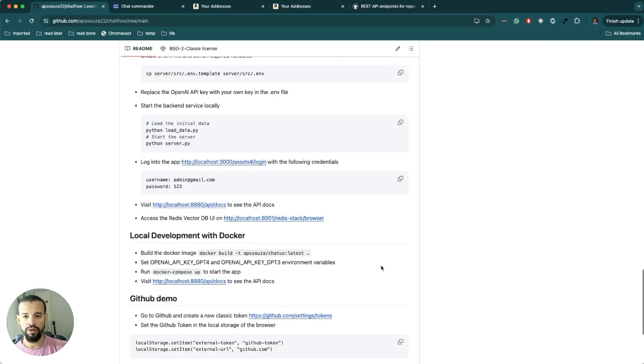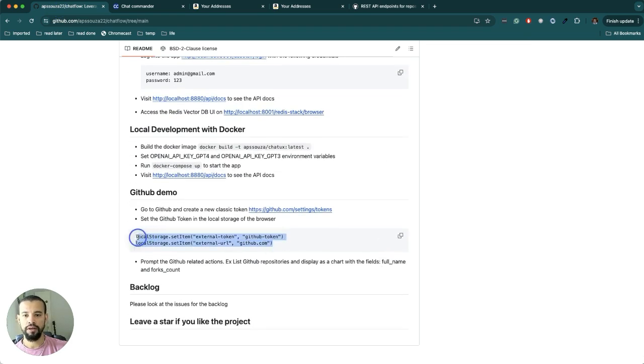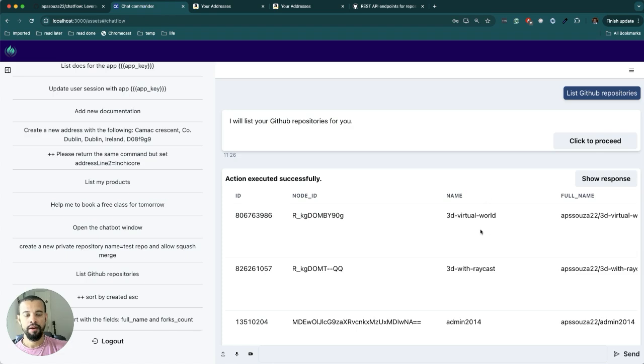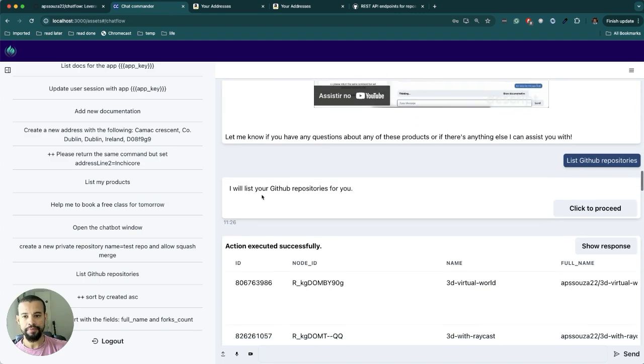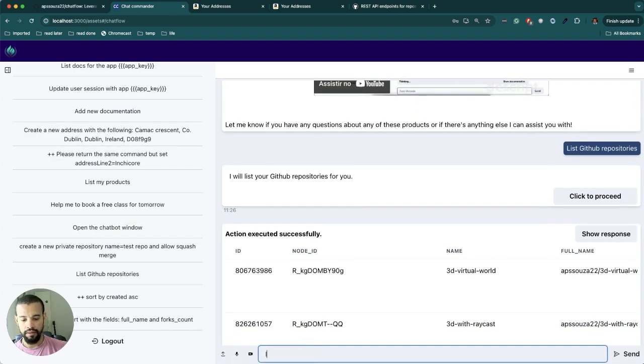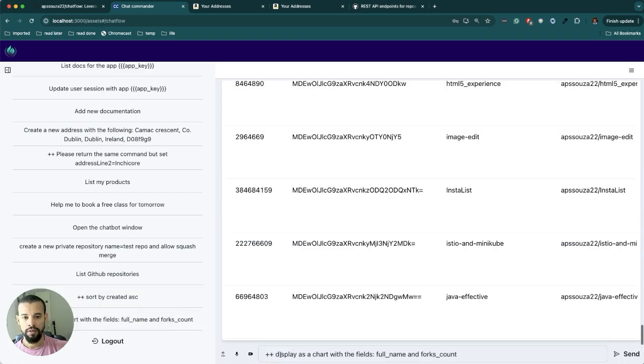When you want to interact with other systems, you have to set up your token, right? But I can also say, list my repositories, but display it as a chart with the fields name and count.